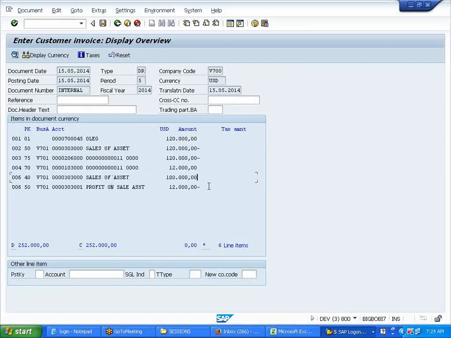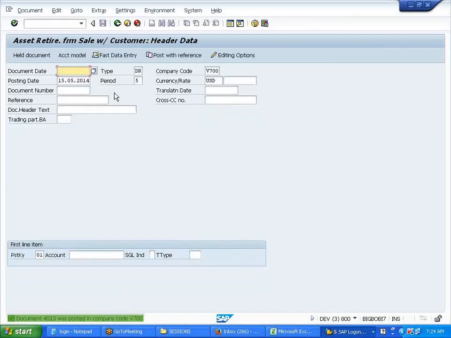The system takes care, you don't need to worry about it. This is your profit. Clear or not clear? This is what I have sold an asset for.